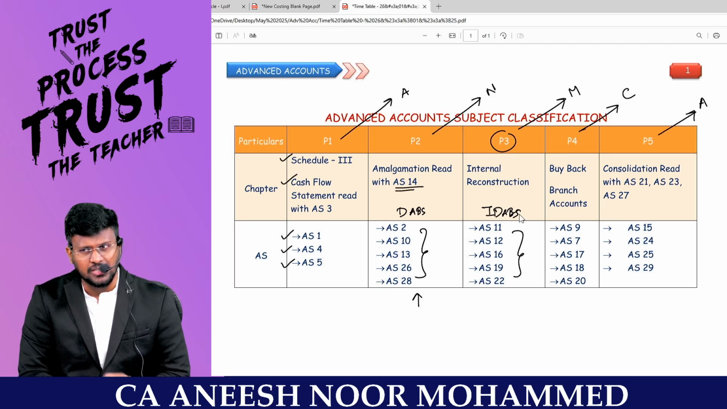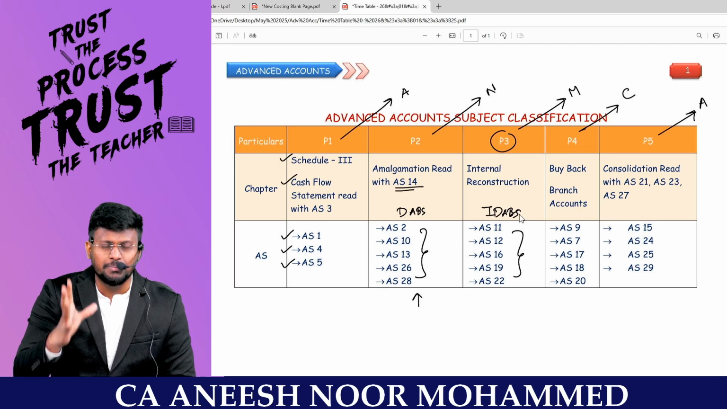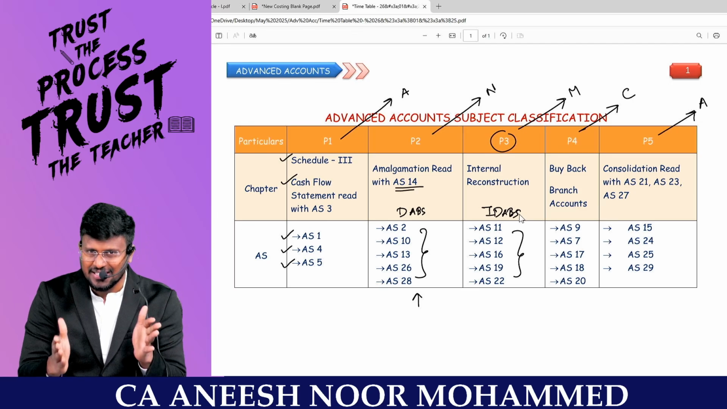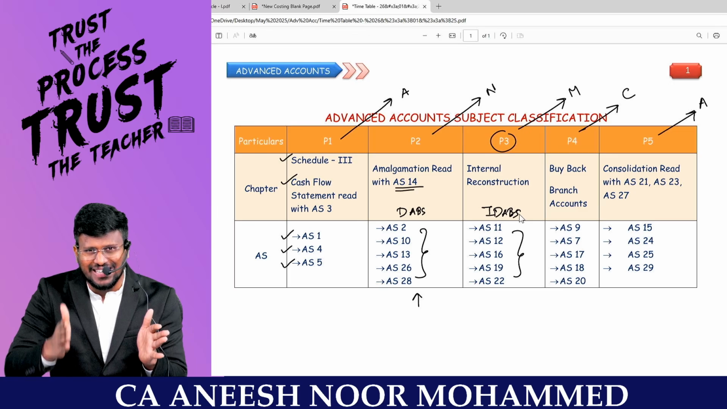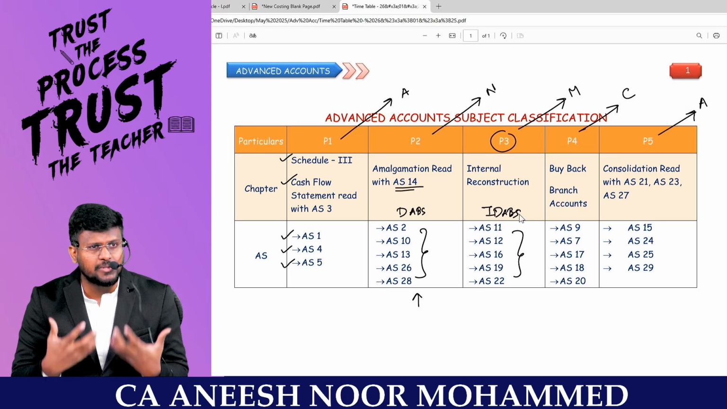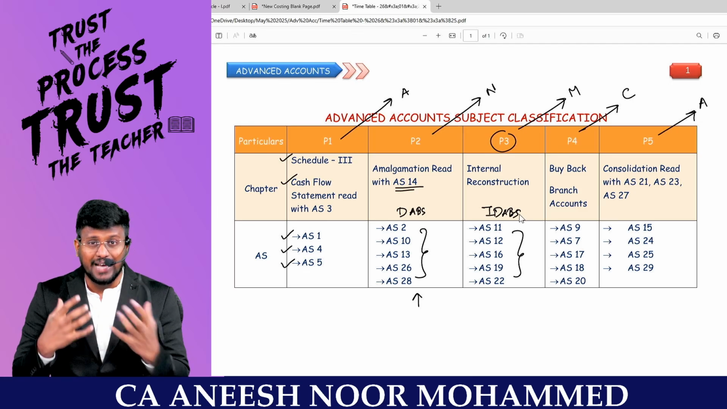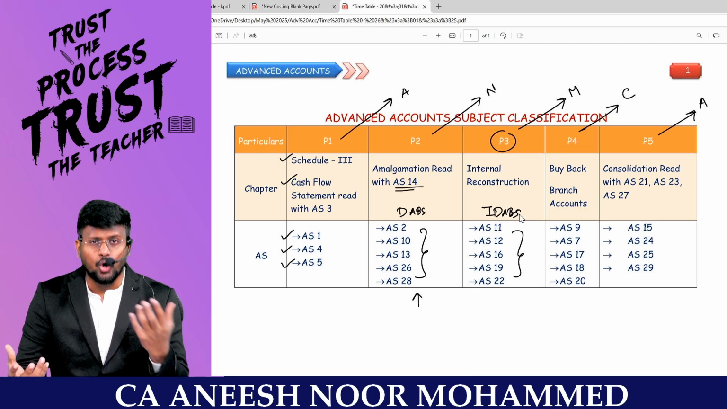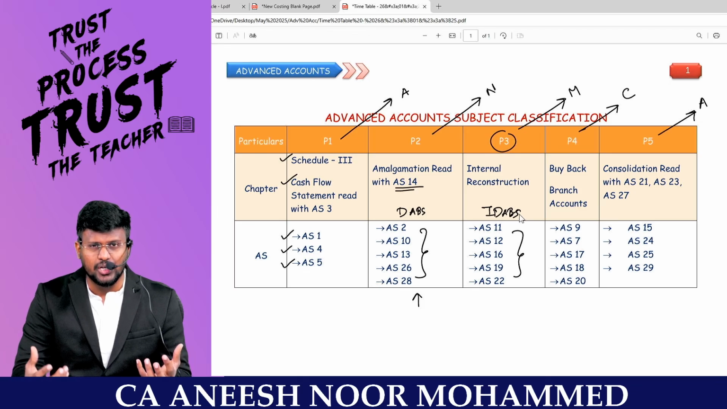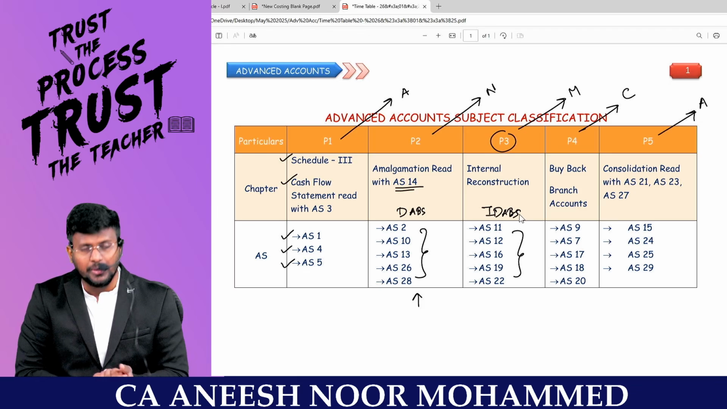AS16 borrowing cost. Sir, up to when? Until the asset is ready to use or put to use, my dear lovable students, that is the discussion. We will be capitalizing till ready to use as per AS16 and AS19. Sometimes we won't have money to buy the asset, so we will take that asset on lease. That lease may be a financial lease or an operating lease. If it is a financial lease, the asset will be recorded in the books of the lessee. At what value does it have to be recorded?